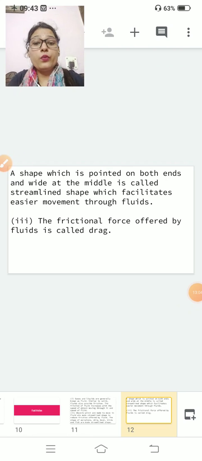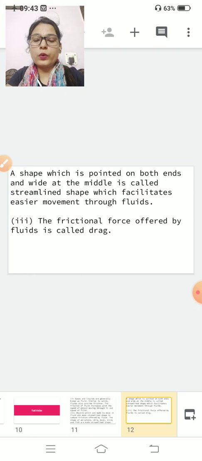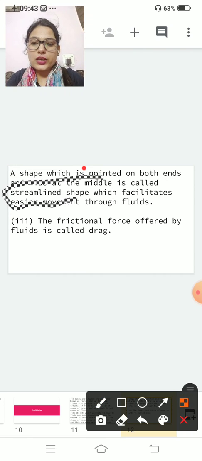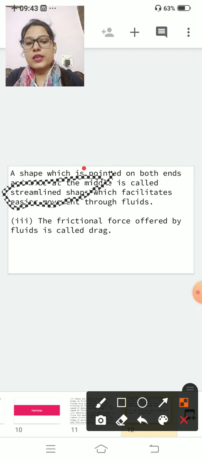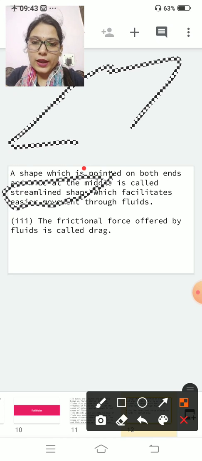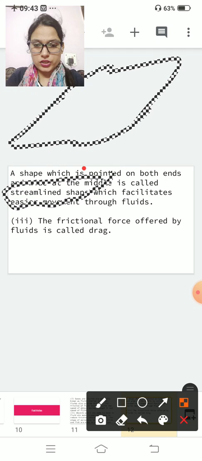A shape which is pointed on both ends and wide at the middle is called streamlined shape. I told you that it facilitates easier movement through fluids. This point I have already explained. What do you mean by streamlined shape? Streamlined shape means the object which is pointed at both ends like this, and broad from the middle. That type of shape is known as streamlined shape.